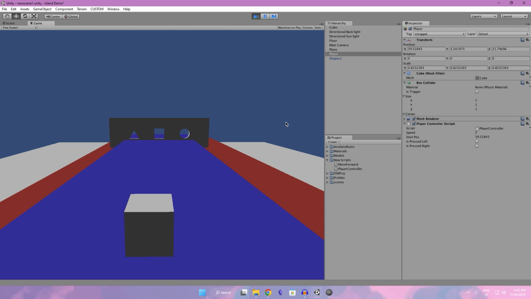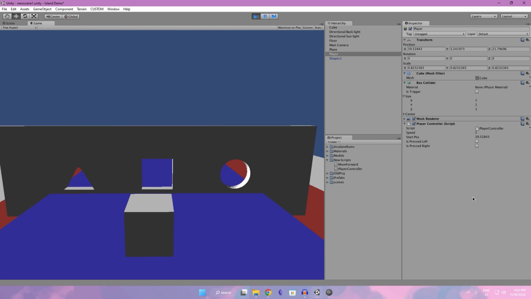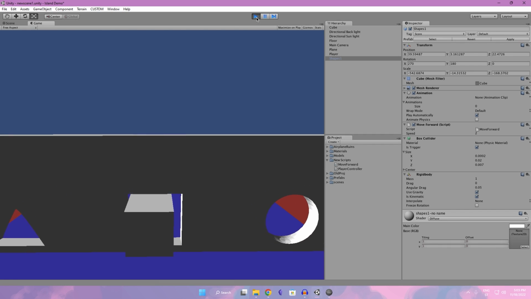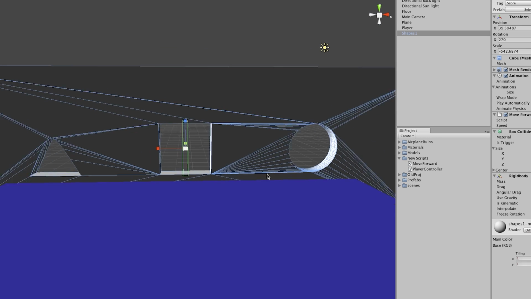The plan is to make this kind of movement where you can move only from side to side, and then I'll add animations later. I wanted to do it with code, but then I decided I want to try animations as well. And thank god that on-trigger enter is still here, because I need to make a score system, and that part is pretty much the same as it's in regular Unity.